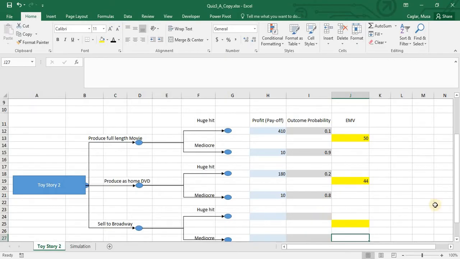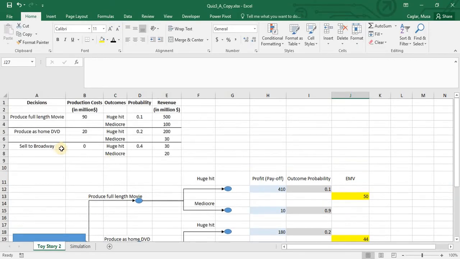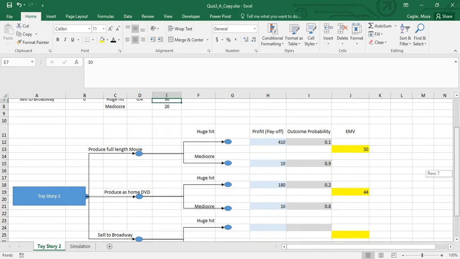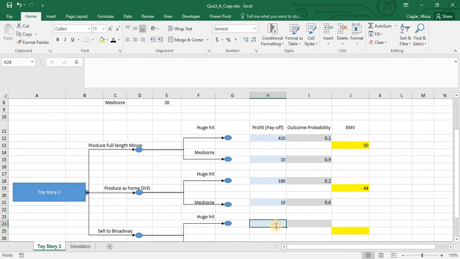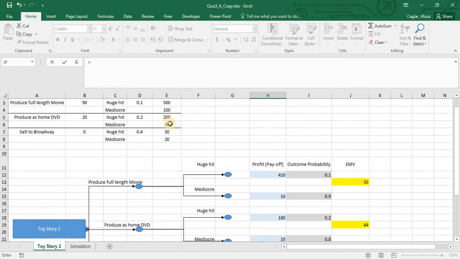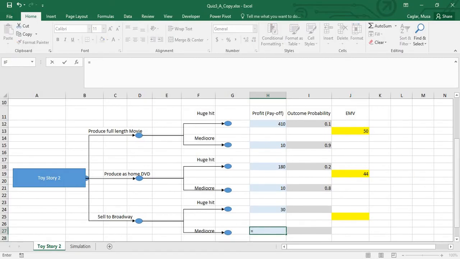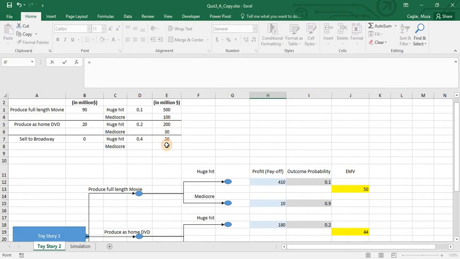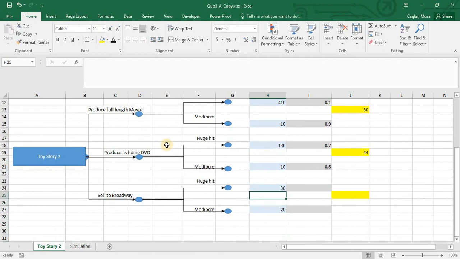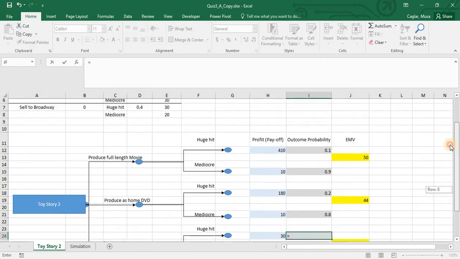Okay, for the last part, for the Broadway, actually I have no cost because I am selling. I have just revenues, 30 and 20. Okay, I can either type or make cell reference, this number. And what is this? This is gonna be this number. Okay, what are the chances of getting huge hit for Broadway?